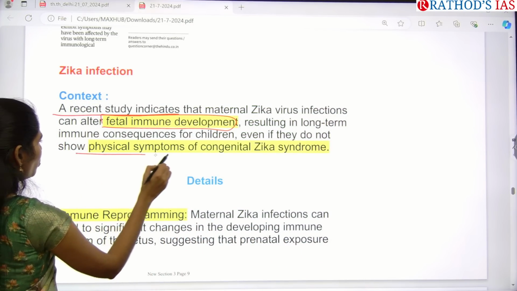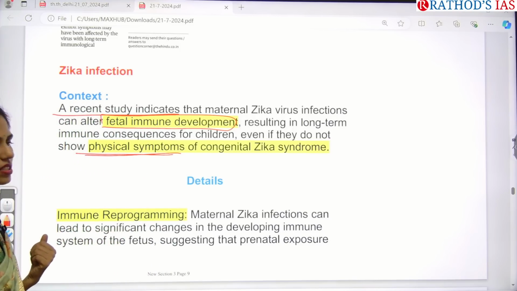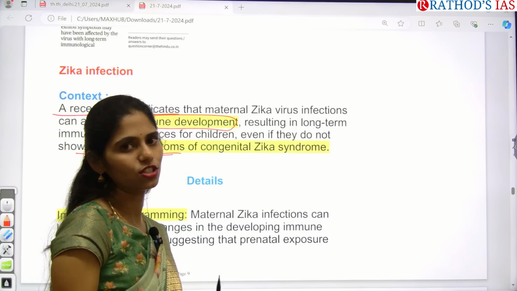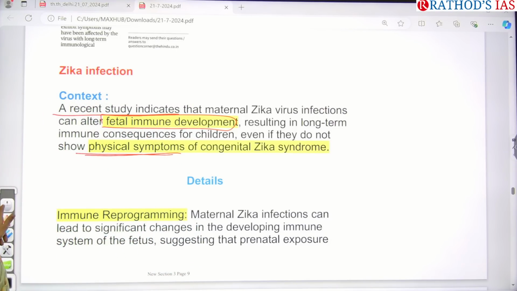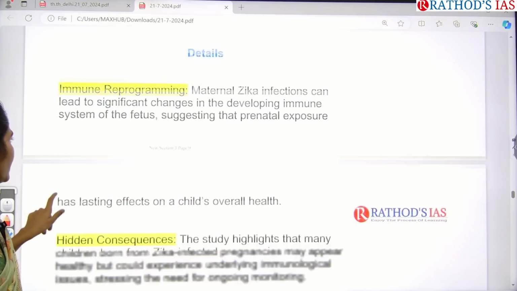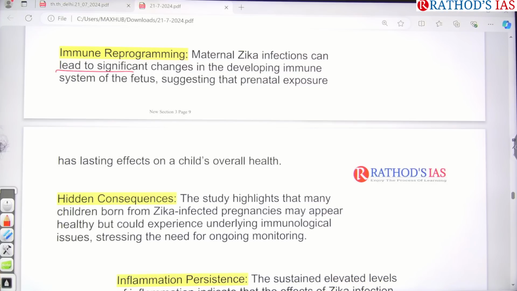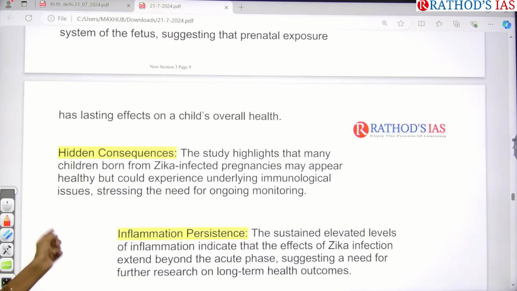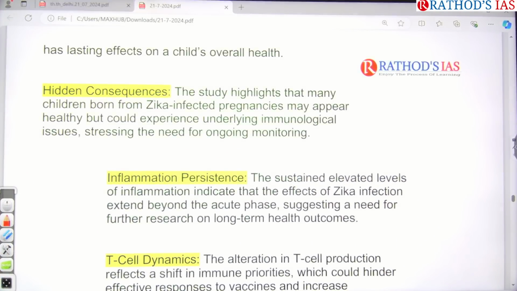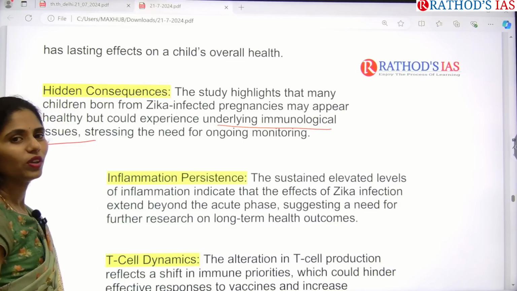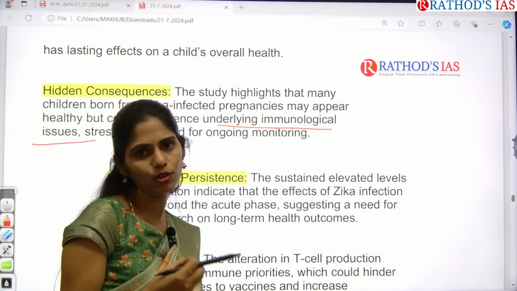And they may even show some physical symptoms of congenital Zika syndrome. Congenital means it is passing from parent to child. So we can say congenital Zika syndrome will be developed by those kids. This article is saying that maternal Zika infection can lead to significant changes in the developing immune system of the fetus, and even have an impact on the overall health development of that kid. And next, there will be some hidden consequences like immunological issues. So we have to continuously monitor the immune system of children.